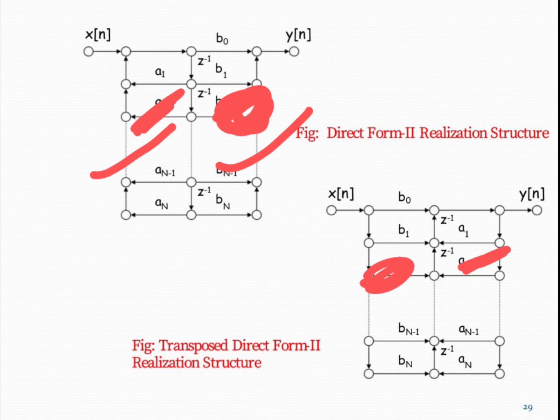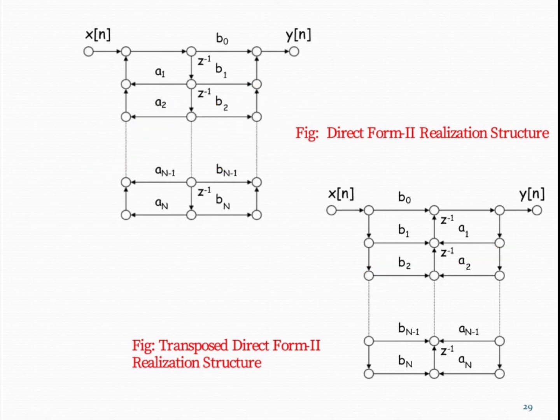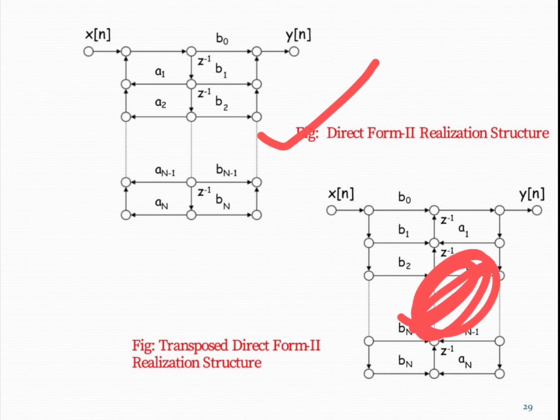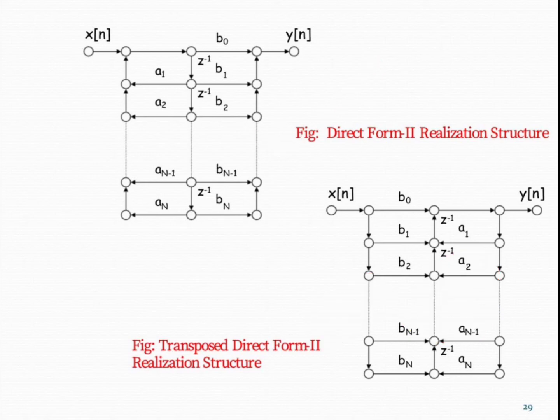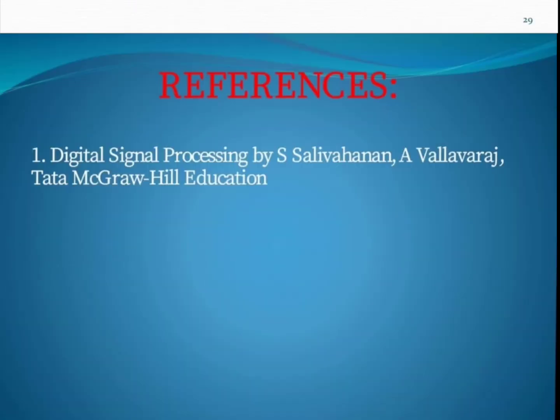Actually, by using the transposed form, direct form 1 becomes direct form 2 and direct form 2 becomes direct form 1. As you can see here, this is direct form 2, but this particular one is actually a direct form 1 realization after using the transposed form. So in this way our transposed form is implemented.